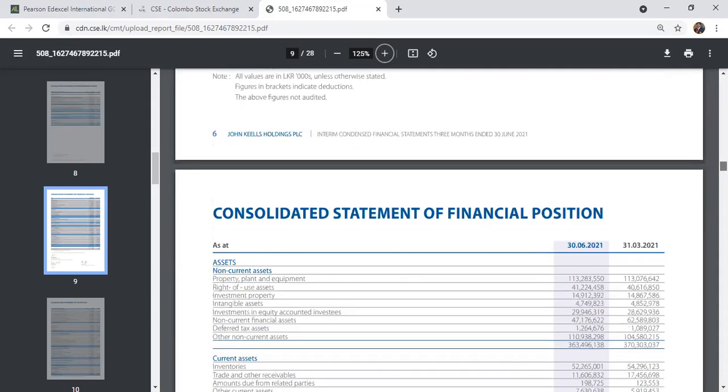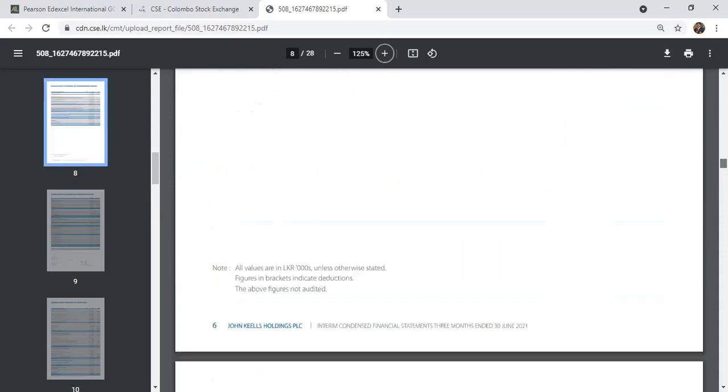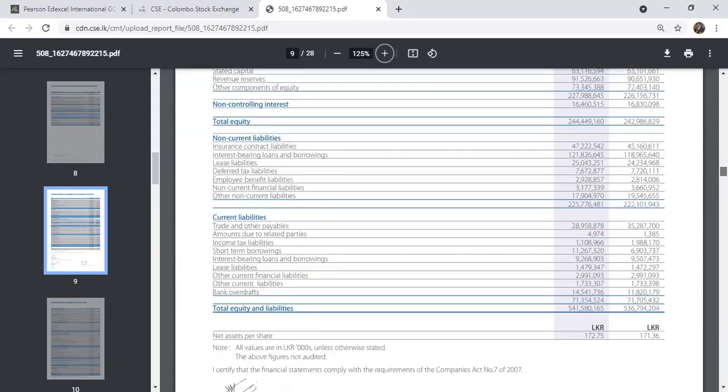What is this accounting financial period? As at 30th of June. Actually this is a semi-annual financial statement for the six months ended. Even this organization, one of the largest businesses in Sri Lanka, has to go with the bank overdraft even though they have so many assets.